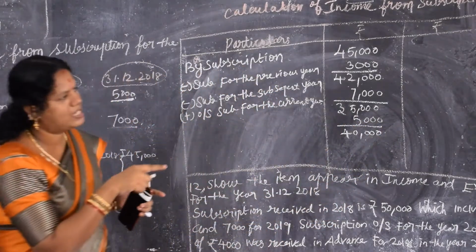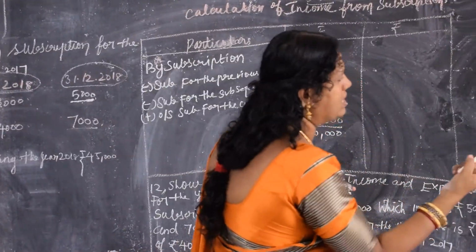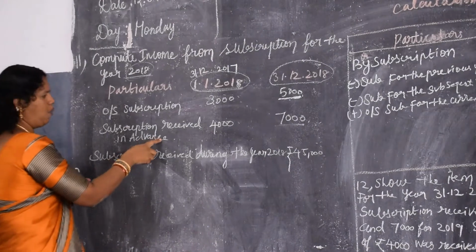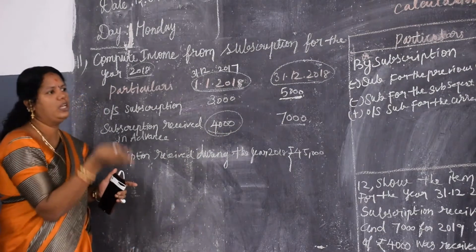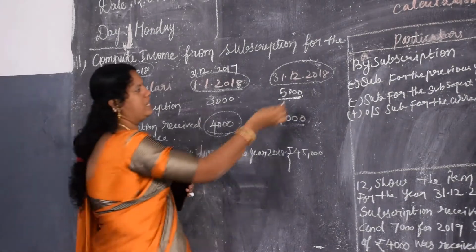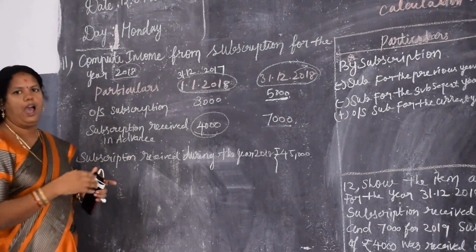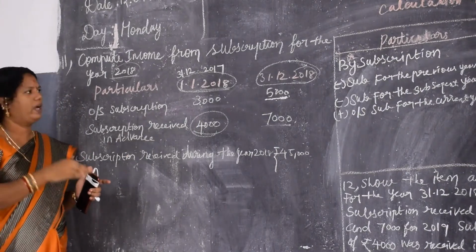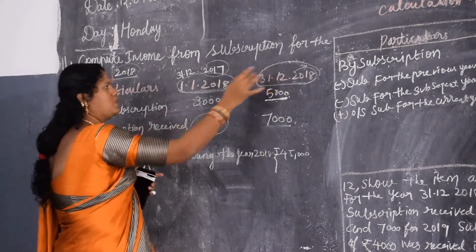Then next, what is the last procedure? Add received in advance during the year, during the previous year for the current year. Yes, listen here. Subscription received in advance 4,000. See, I am just saying the current year's subscription was received in the previous year. So add current year's subscription. The 2018 subscription, what have they done? They received it in 17 itself. Have you understood? The 18 subscription received in advance was received early. When was it received early? In 17. Which year's was it received for? For 18. The 18 subscription was received in 17.